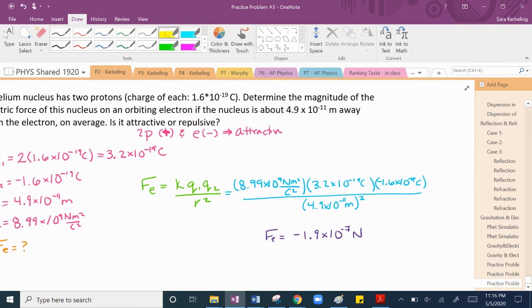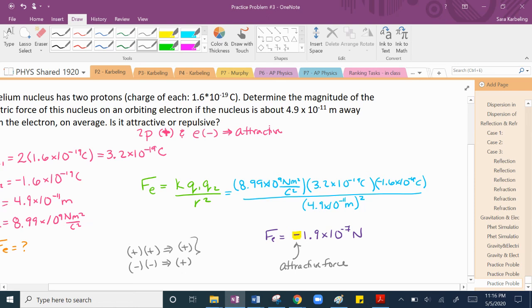This negative sign here is a little bit funny because we haven't really talked about what it means. So here's the thing. If you have a negative sign, all that it means is that it is an attractive force. If you have 2 positive charges, you would get a positive answer. If you have two negative charges, you get a positive answer, right? Because negative times negative equals positive.